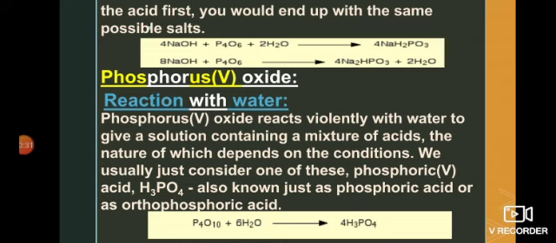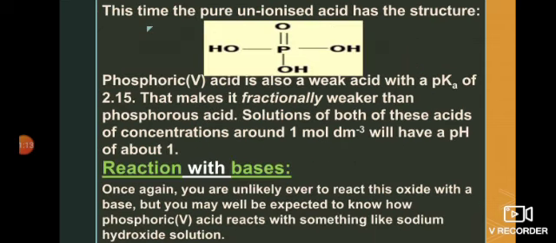Now the reaction of phosphorus 5 oxide with water: phosphorus 5 oxide reacts violently and very fast with water, and it gives a solution which contains a mixture of acids, the nature of which depends upon the conditions. Like phosphorus 5 acid, which is phosphoric acid, also known as orthophosphoric acid. When we treat this acidic oxide, phosphorus 5 oxide, with water, as shown in the reaction, it results in the formation of phosphoric 5 acid, or simply phosphoric acid, also called orthophosphoric acid.